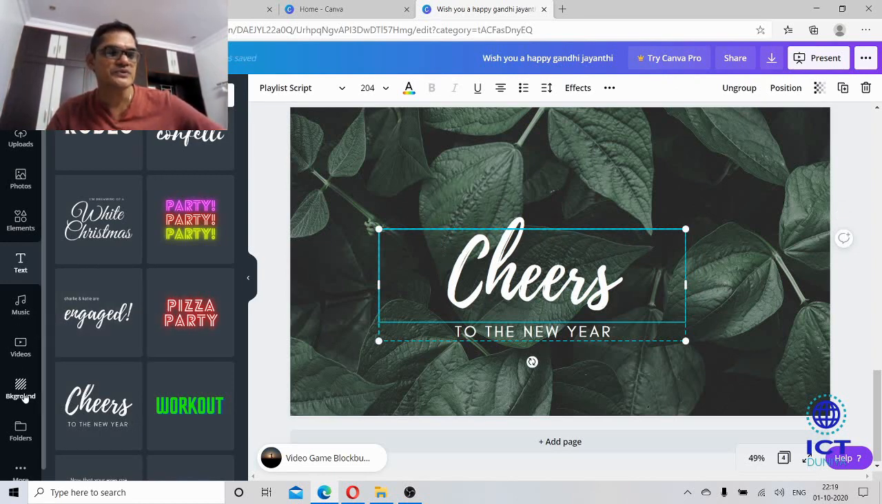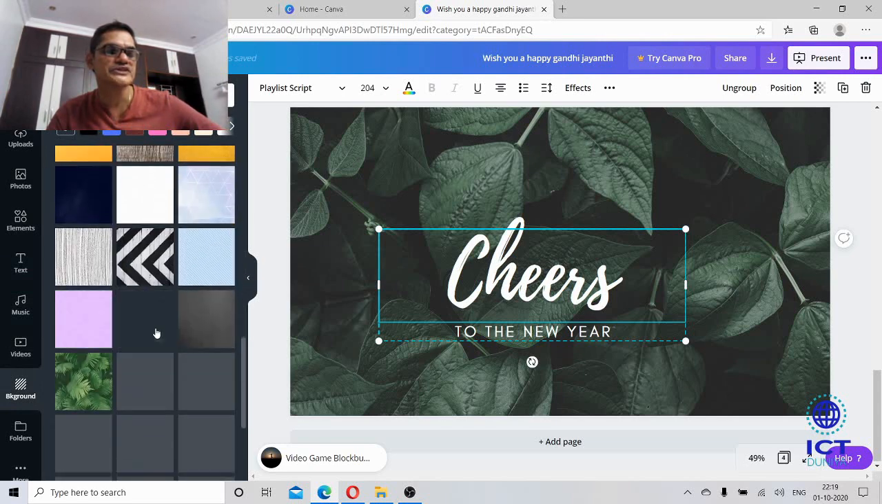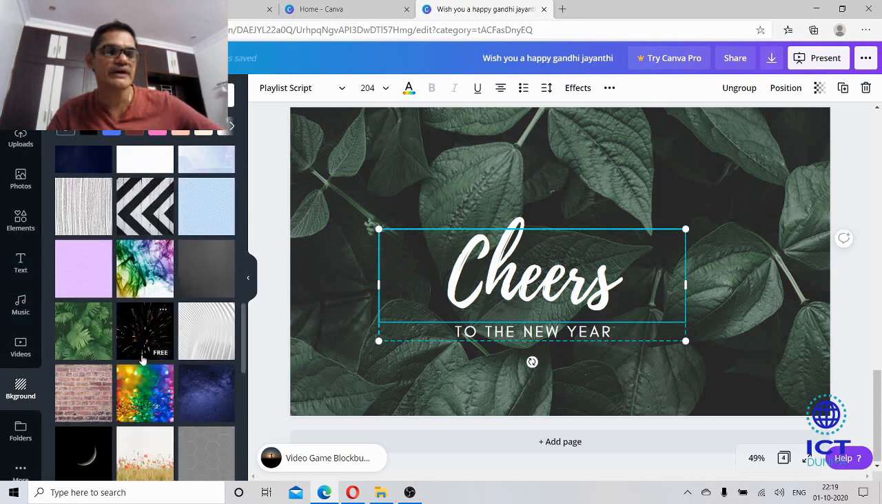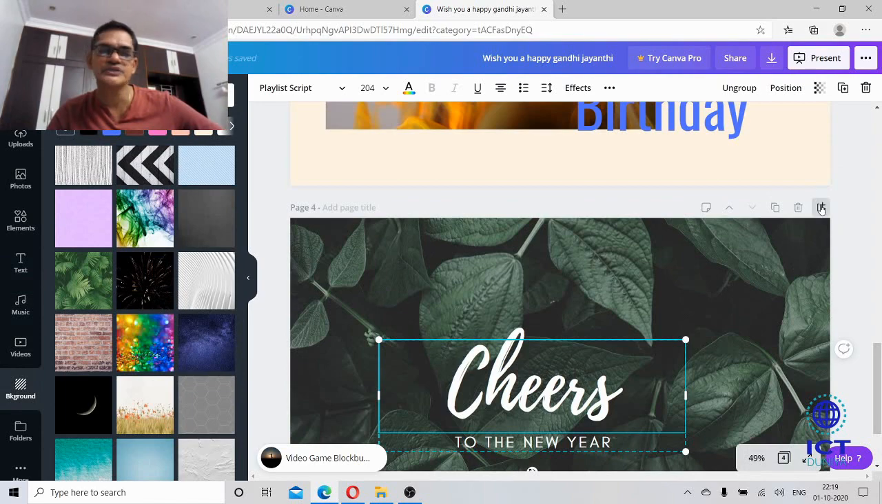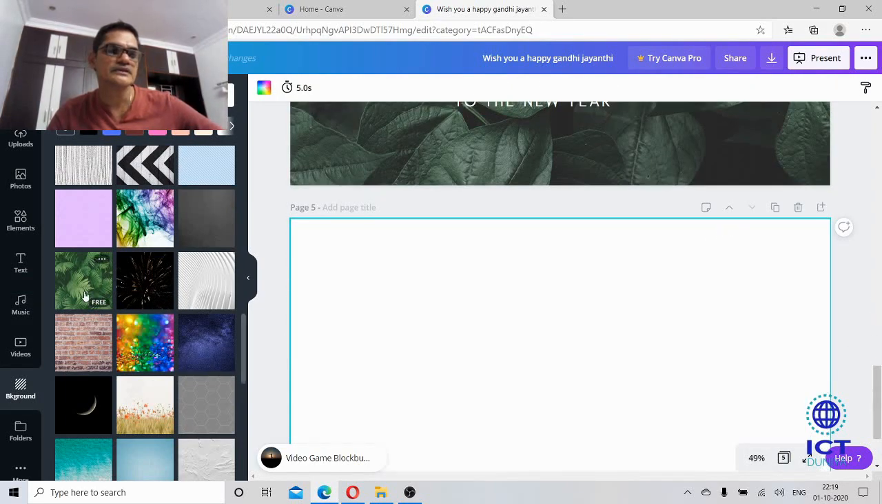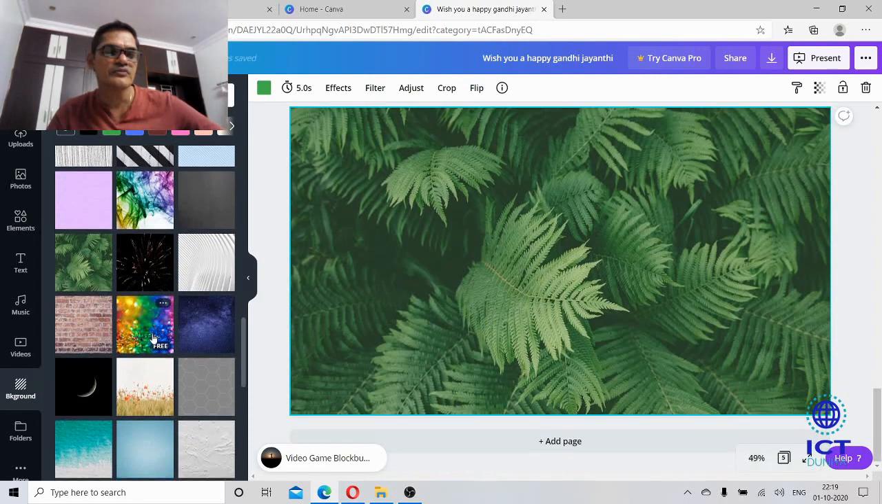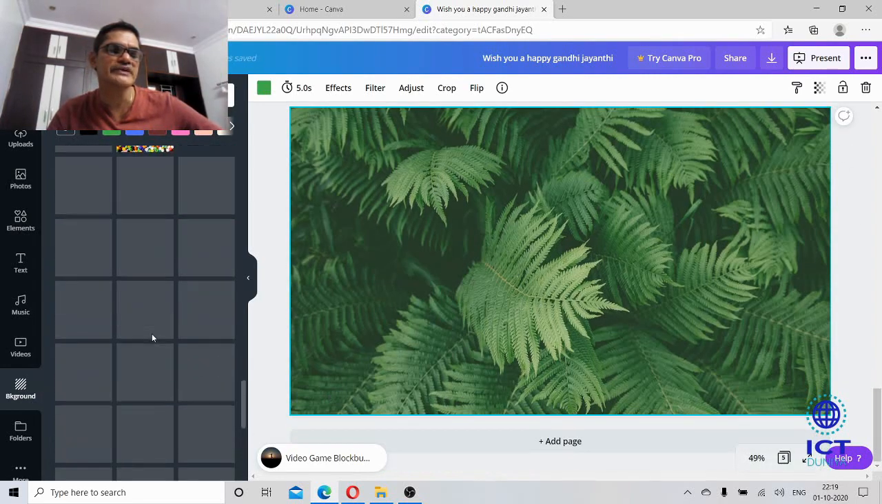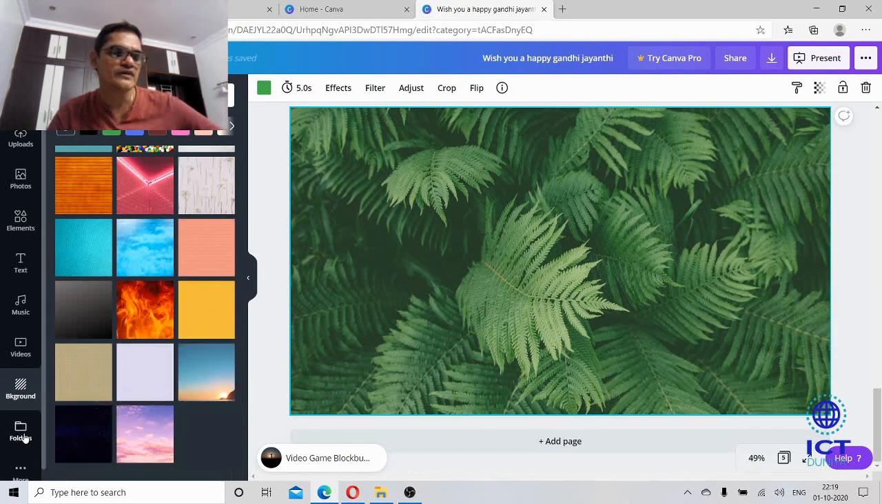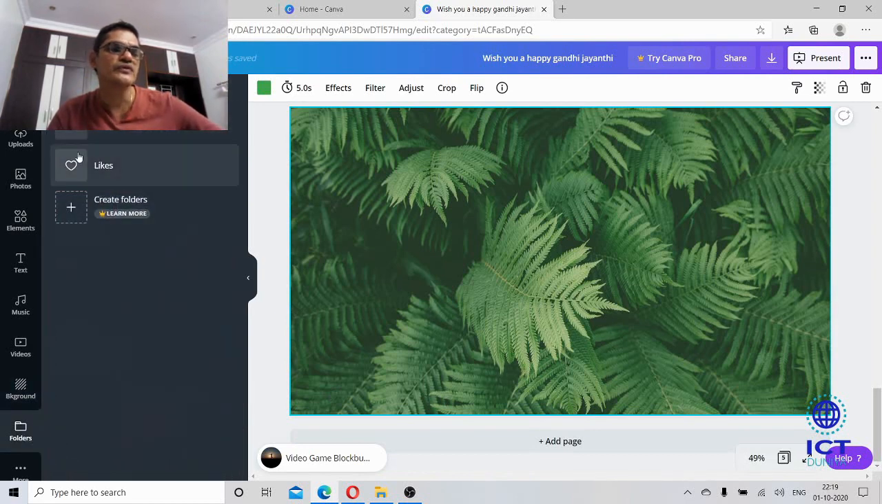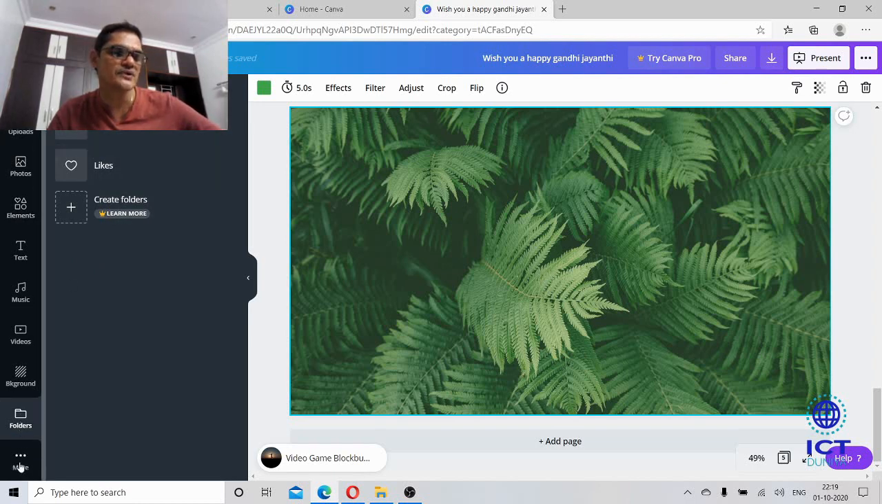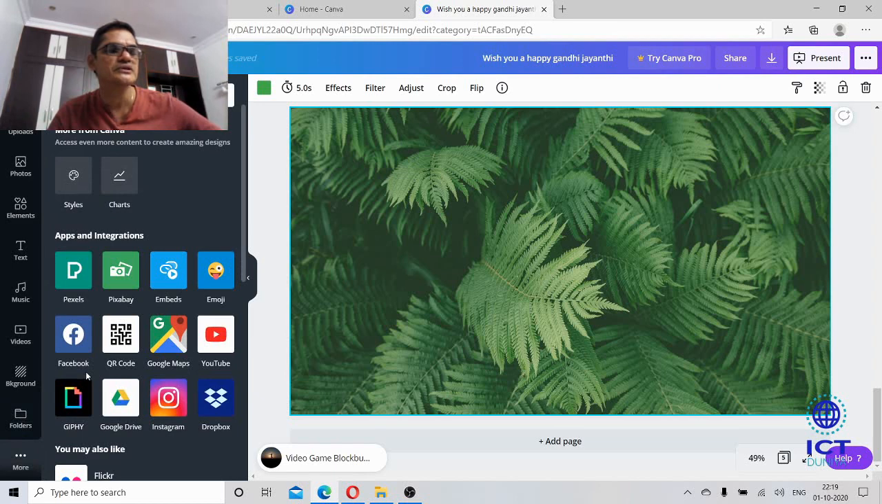Add backgrounds also. So we have so many featured backgrounds here, beautiful backgrounds. And let me show you some more backgrounds here. So see here how beautiful it is. So we have so many such backgrounds here. After that, folders. So in folders we could see the purchases, likes and dislikes, all those things, and you have more options. So here in the more option you can have some styles, charts,